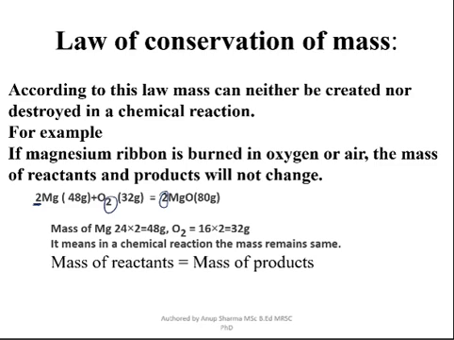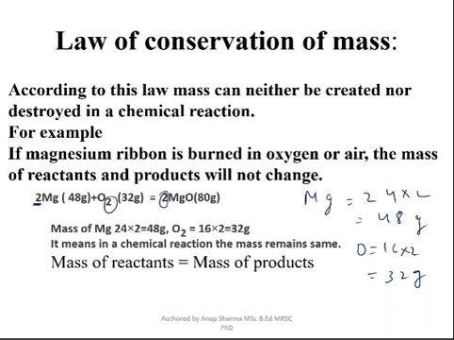Now we calculate the molar masses. Magnesium's molar mass or relative atomic mass is 24. So 24 times 2 is 48. That is why we put the gram atomic mass for magnesium, 48 gram. Similarly, for oxygen, we know oxygen equals 16. So 16 times 2 is 32. So 32 gram for oxygen, and we calculate magnesium oxide the same way.